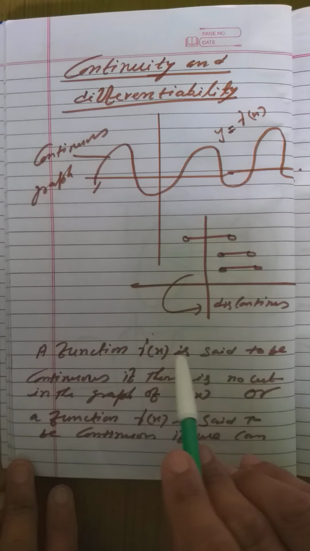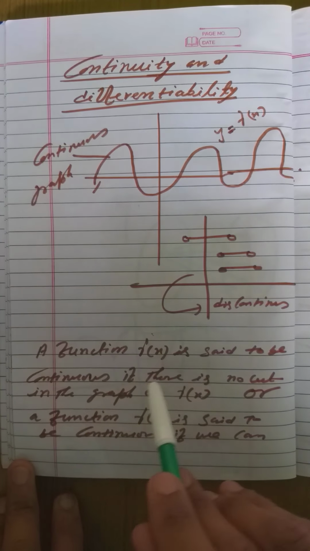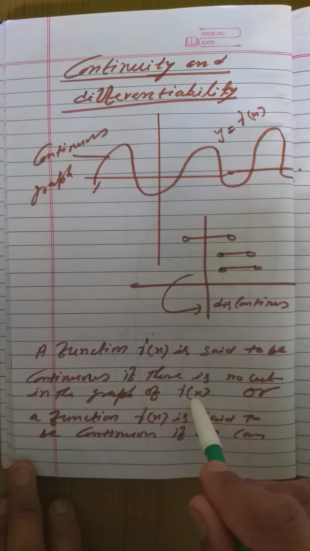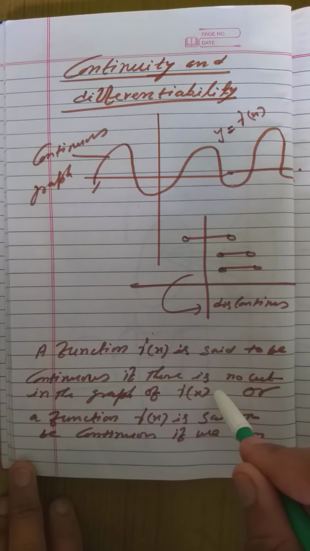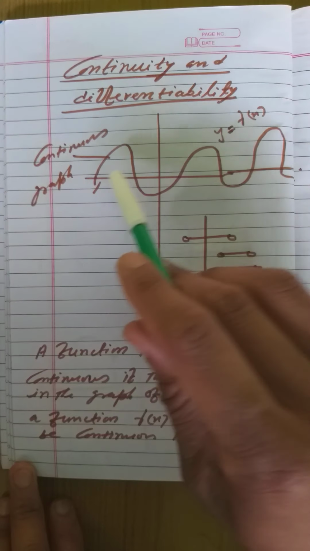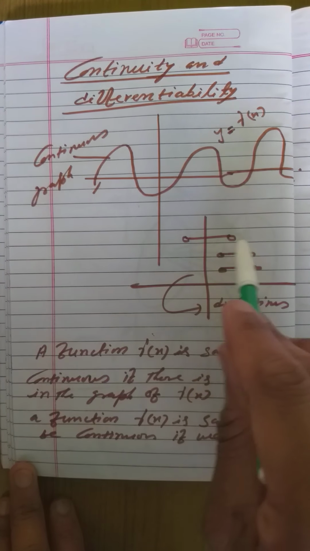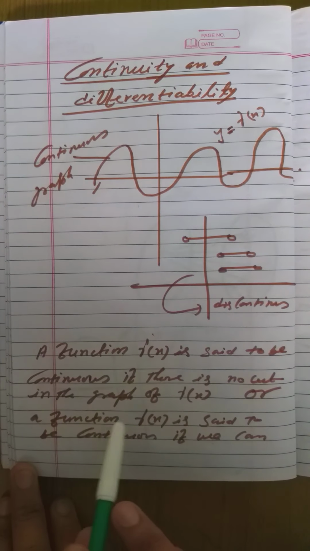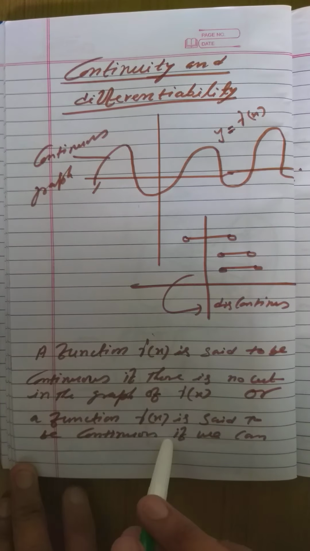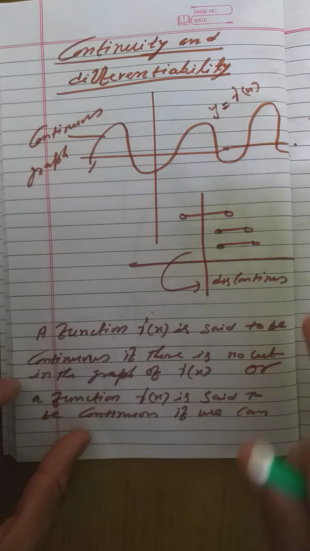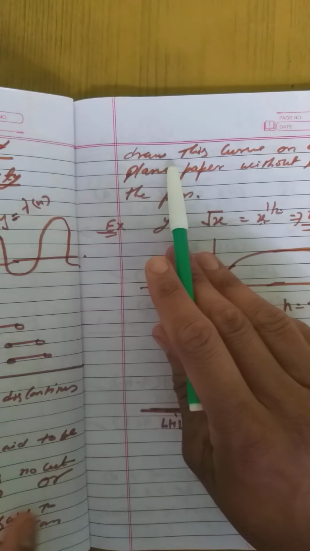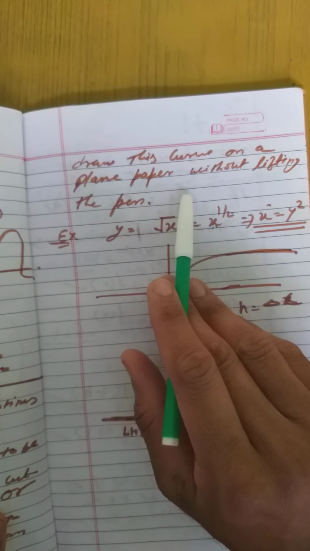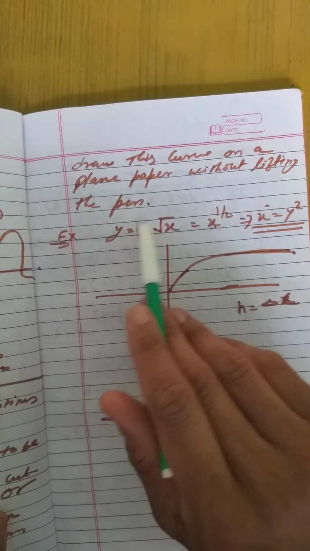So a function f(x) is said to be continuous if there is no cut in the graph of y equal to f(x). You can see there is no cut here, but here is a cut. Or a function f(x) is said to be continuous if we can draw this curve on plain paper without lifting the pen.